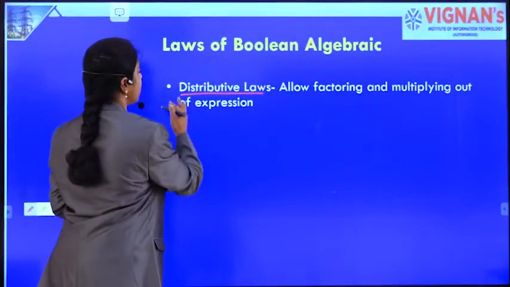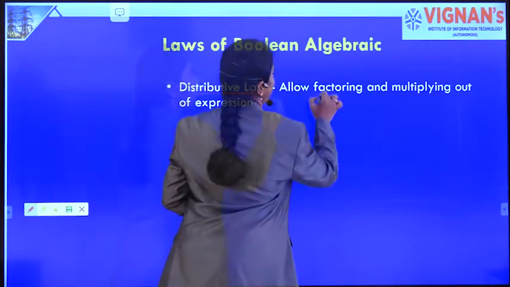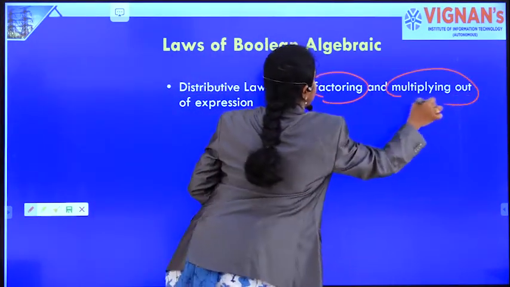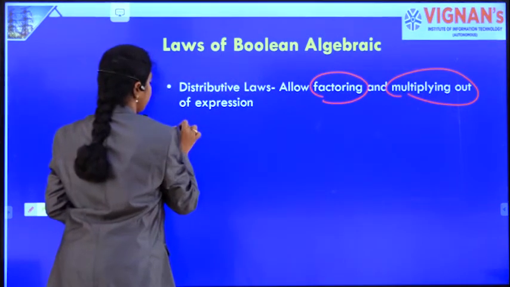So what is the distributive law? It allows factoring and multiplying out of expressions.